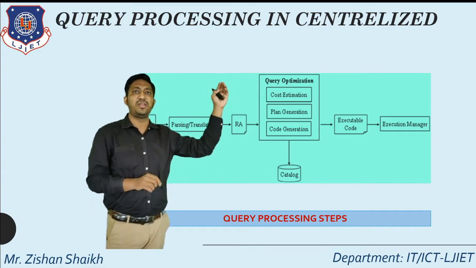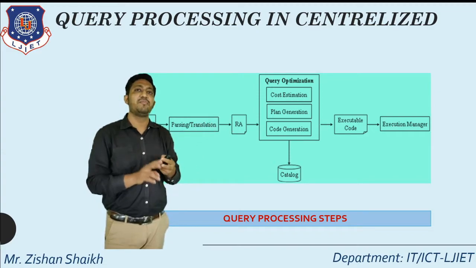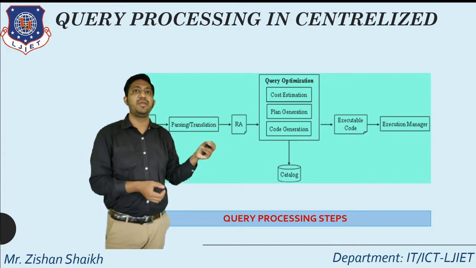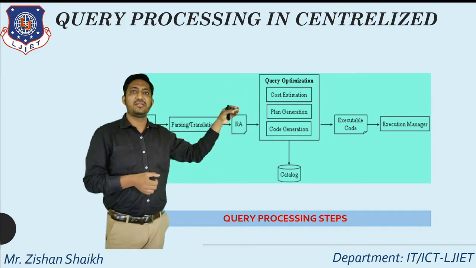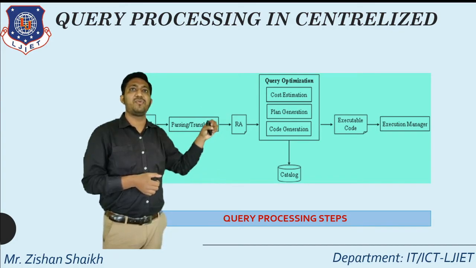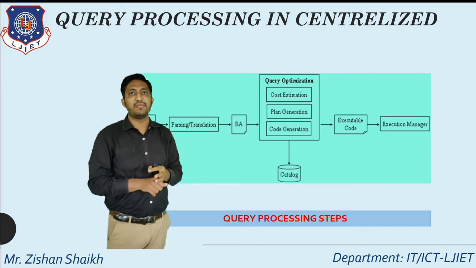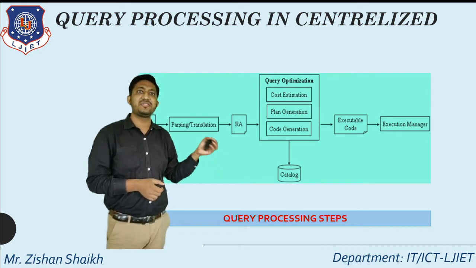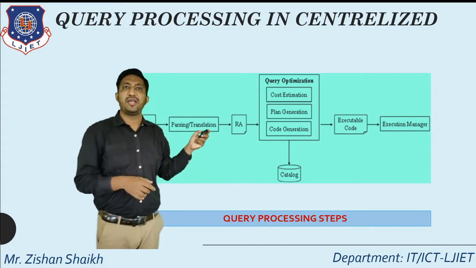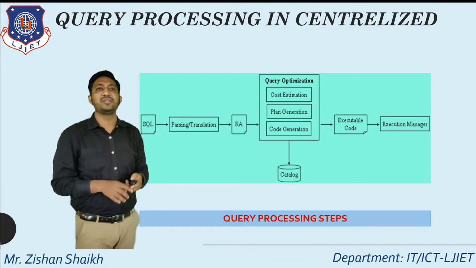If alternative 1 has cost X and alternative 2 has cost Y, we see which will be beneficial, and the cost is calculated accordingly. After cost estimation, we get an output appropriate for executing the query, and that output decides our plan generation step. Plan generation decides exactly how that alternative is executed, and code is generated with the help of the execution manager. This is the basic idea and steps for query processing in the centralized one.